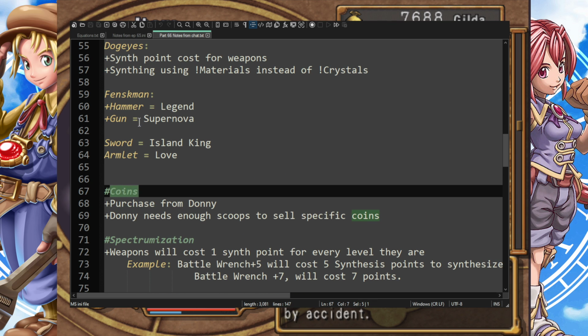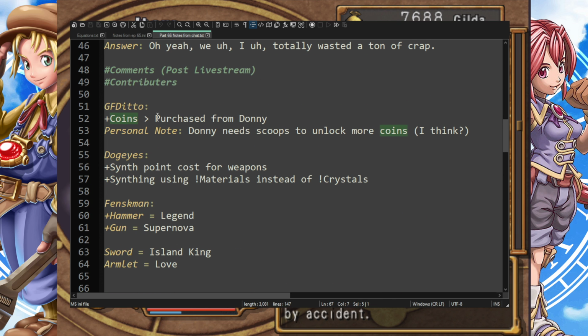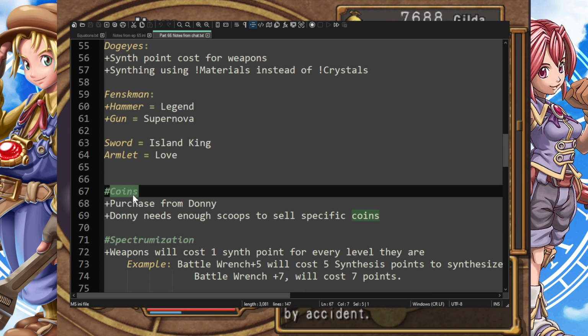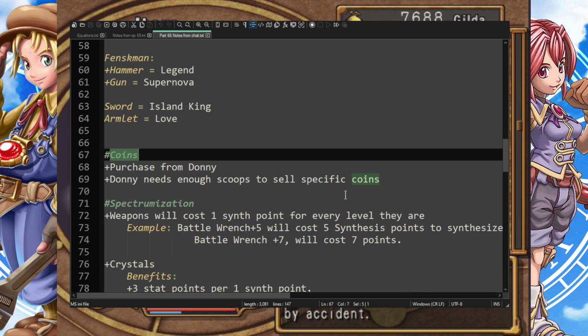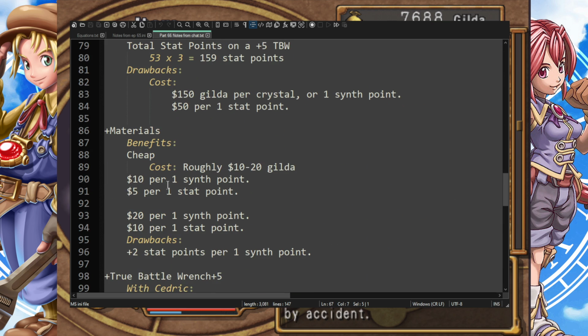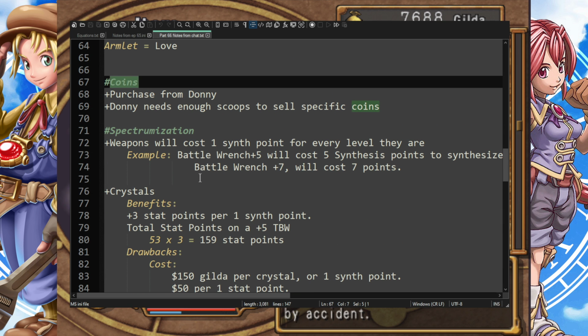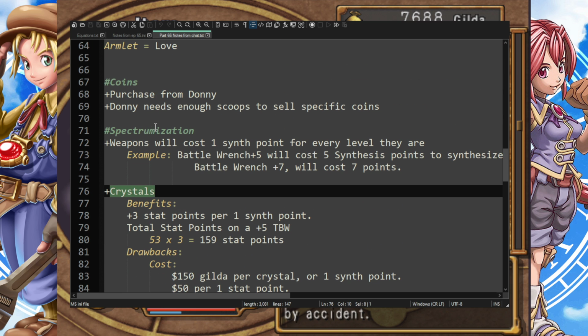Also, by the way, thank you to whoever told us about coins. GF Ditto, look at that. That's so cool. Also, my controller is going to die at some point. Isn't that so cool? See, look, it says GF Ditto told us about coins, and I highlighted coins. Look at that. Oh my God, you guys get all the shoutouts today. It's amazing. Yeah, we'll go talk to Donnie at some point. We're gonna go talk to Ditto. I was about to say we're gonna talk to Ditto. Hey Ditto, how's it going? All right. Let's see here.